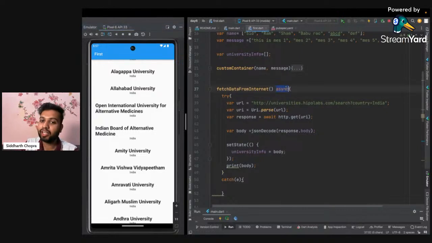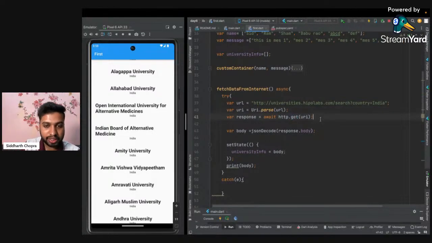So that is the reason we have added the async. And after that, we have added our API inside the try catch block. The reason is that if there is no API, or if it is showing some error, it will not show any error. That's the reason we have used this. And then we have passed it to some URI, and the reason is we have converted this string to some URL, and then we have used the get request.